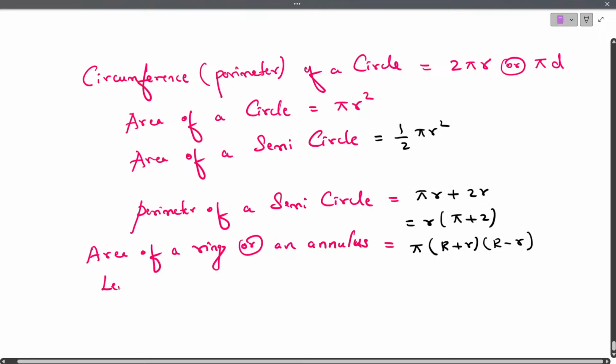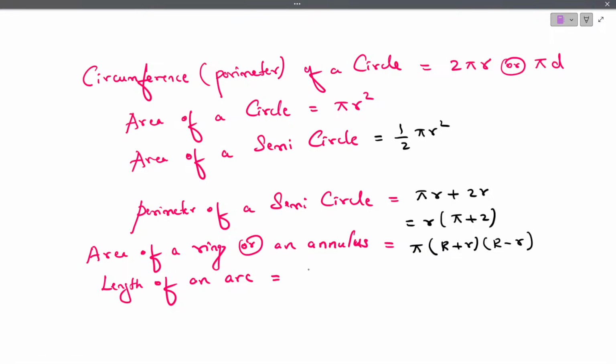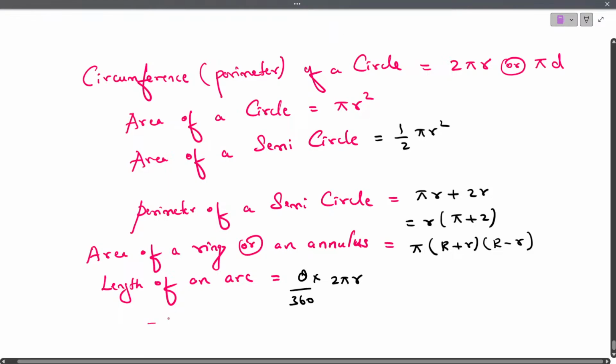Then to find the length of an arc, we have the formula theta by 360 into 2 pi r. Theta by 360 into 2 pi r to find the length of an arc.